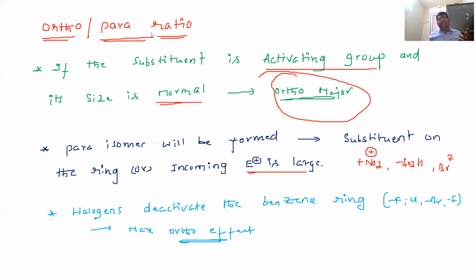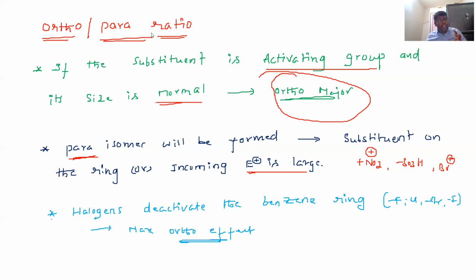These are large electrophiles. So the para product will be major if the substituent on the ring, for example a nitro group attached to benzene, or the incoming electrophile is large.